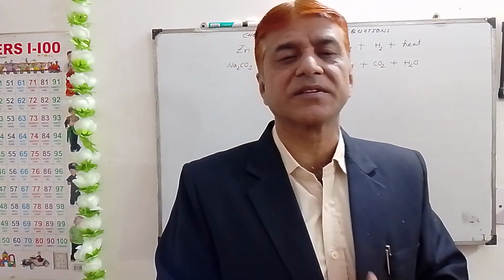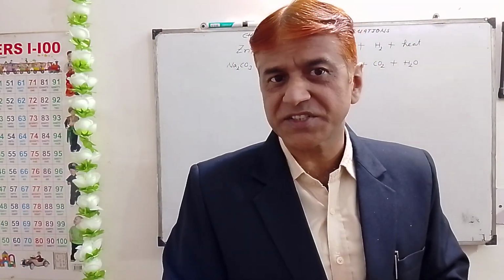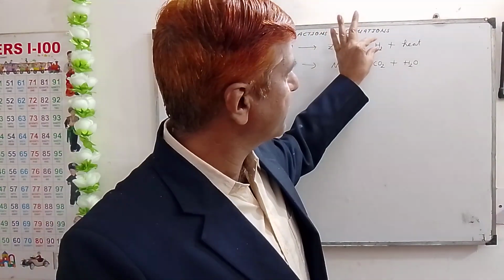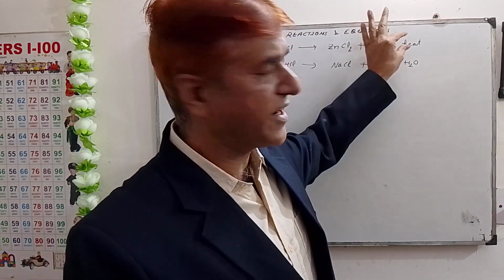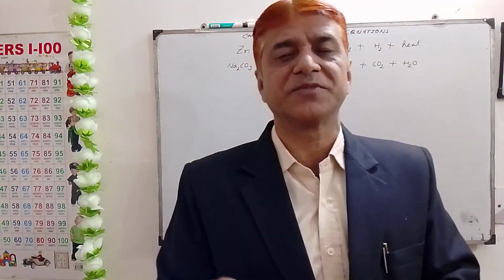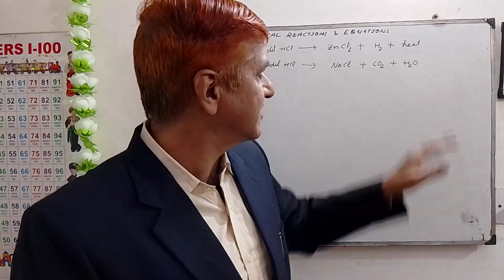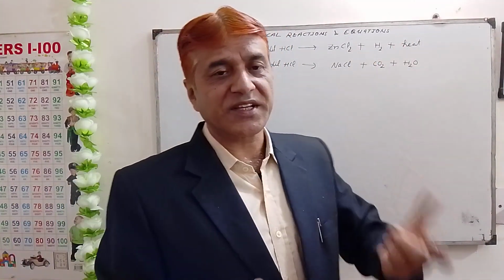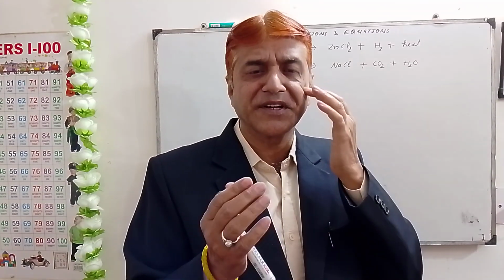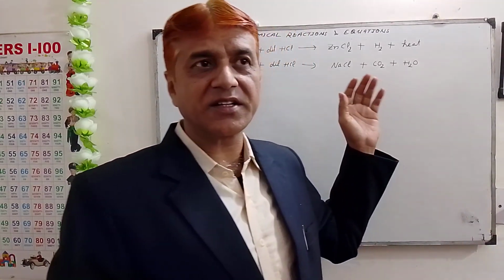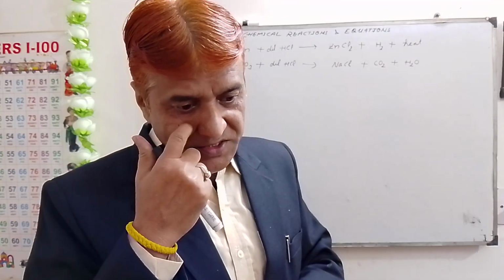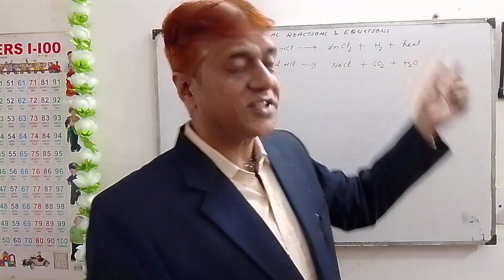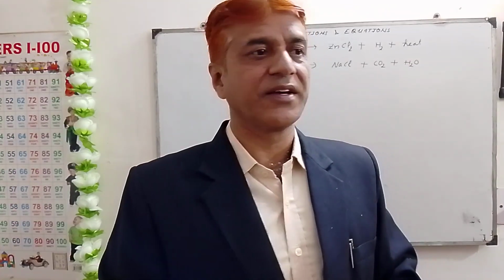Actually two properties are being exhibited in this reaction. One is the production of gas, hydrogen gas, and the other is the production of heat. This point was missed in yesterday's last video. So once again, in a chemical reaction between metals and mineral acids, hydrogen gas is produced and at the same time heat is also produced.